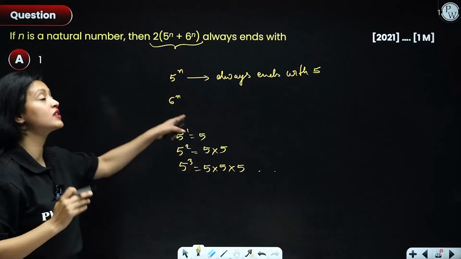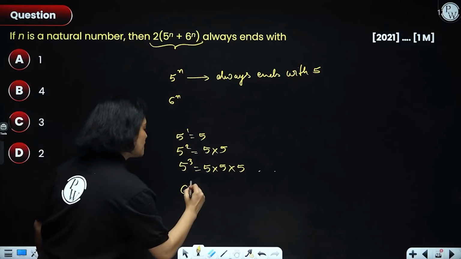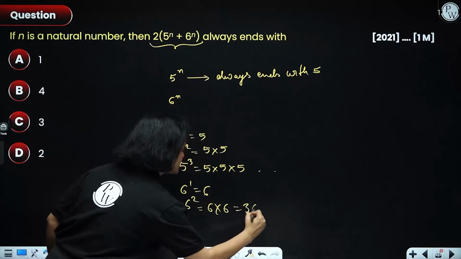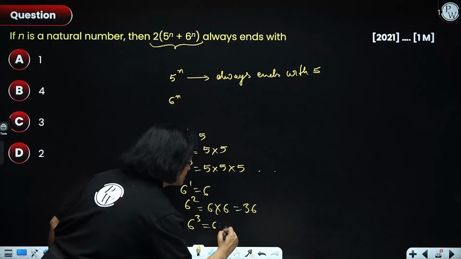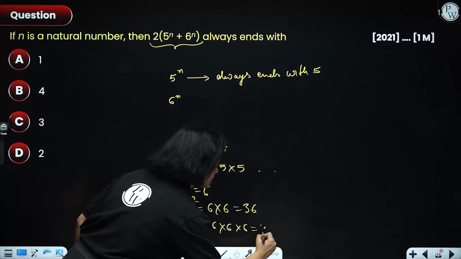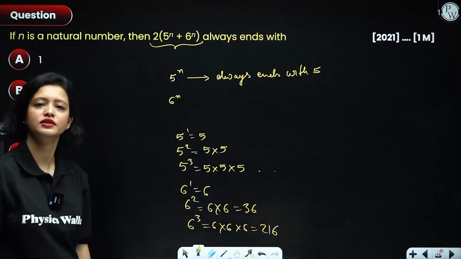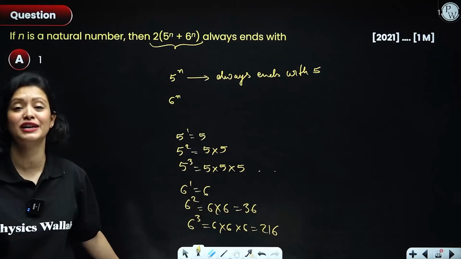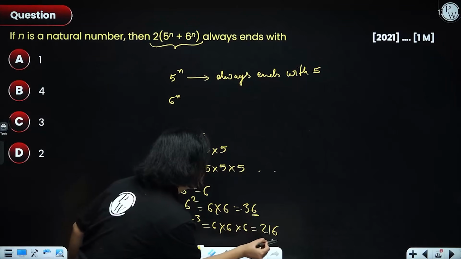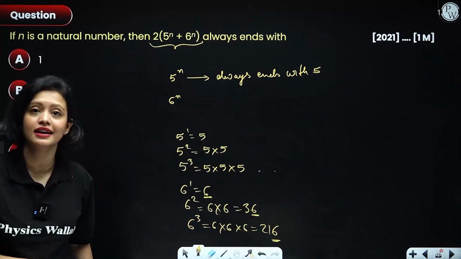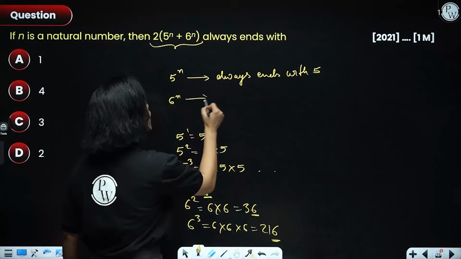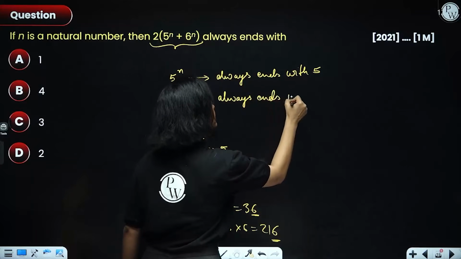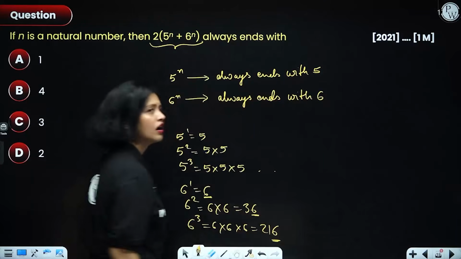Now, let's talk about 6 raised to power n. 6 raised to power 1 is 6. 6 raised to power 2, 6 into 6, is 36. 6 raised to power 3, 6 into 6 into 6, is 216. So again you can see that no matter how many 6s you multiply together, it will always end with unit digit 6. So 6 raised to power n always ends with 6.